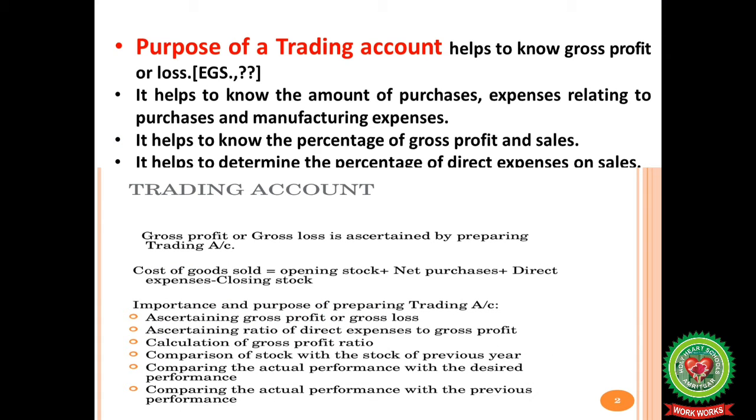The purpose of a trading account is to help know gross profit or loss. It helps to know the amount of purchases, expenses related to purchases, and manufacturing expenses. It helps to know the percentage of gross profit on sales, and to determine the percentage of direct expenses on sales. In the trading account, we calculate gross profit or gross loss. It is ascertained by preparing the trading account. Cost of goods sold is equal to opening stock plus net purchases plus direct expenses minus closing stock.